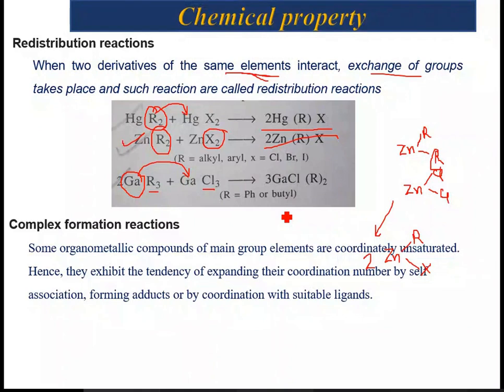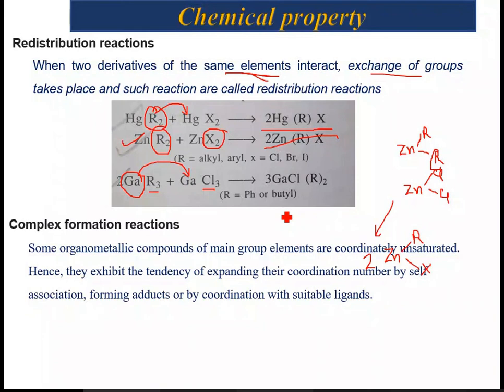Okay, so in this case, the coordinatively unsaturated metal center will have a tendency of expanding its coordination number by the process of self-association, adduct formation, or coordination with suitable ligands, and hence some of the organometallic compounds form complexes with amines, ethers, and anions.